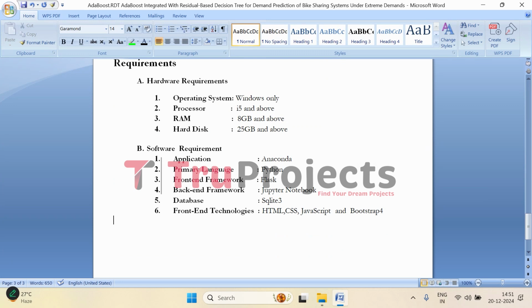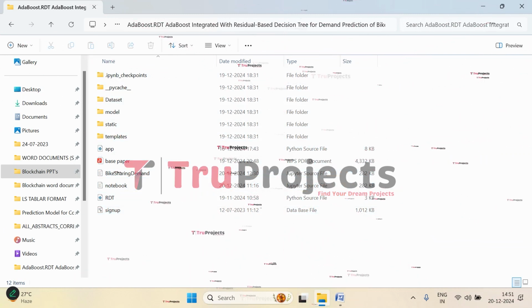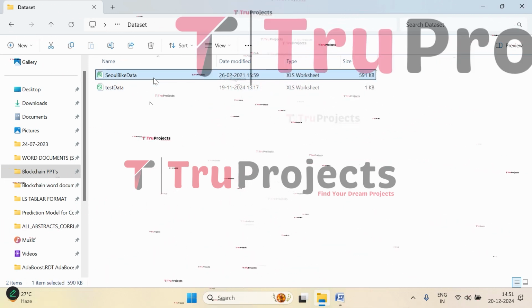Now let us execute the project. To execute, we need to open the code folder of the project, which contains the source code files. So these are the source code files in the code folder of the project. Let us open the dataset folder. Here, this is the dataset that we have used in this project.